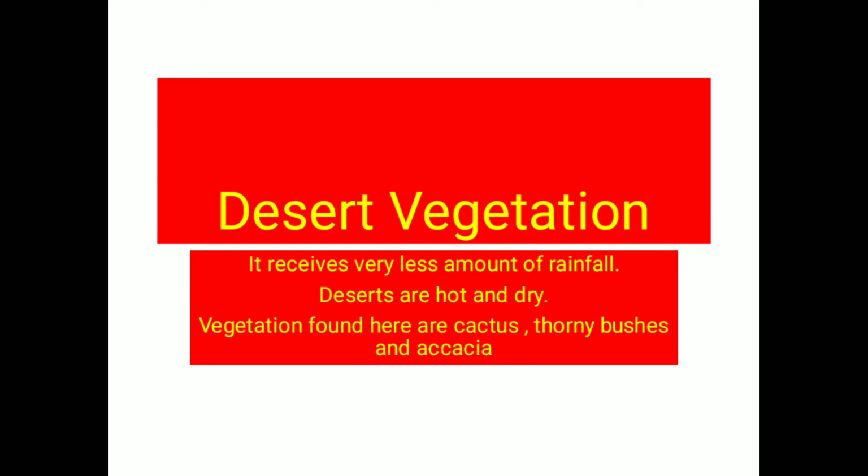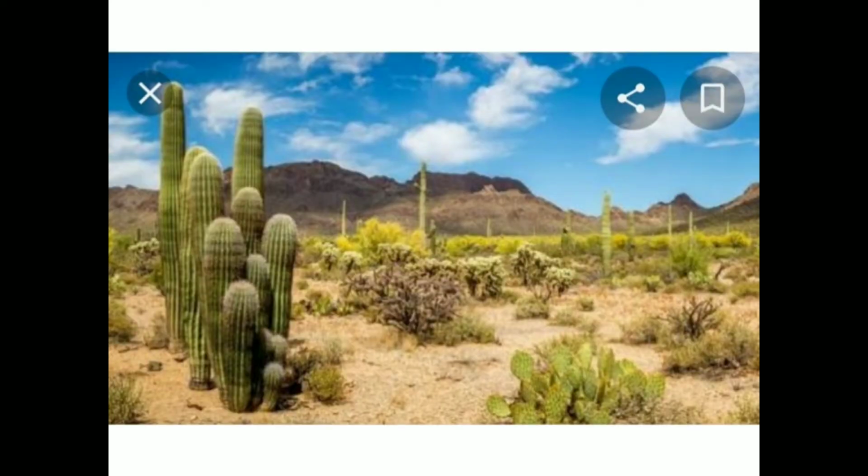This area is generally very hot and dry, and the rainfall received is very low. The vegetation is almost negligible. Usually thorny vegetation like bushes, cactus and acacia are the common vegetation found there.